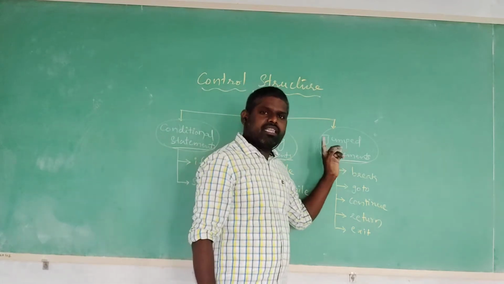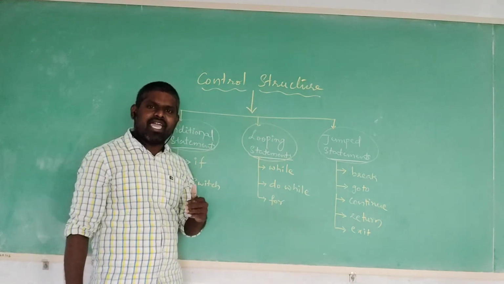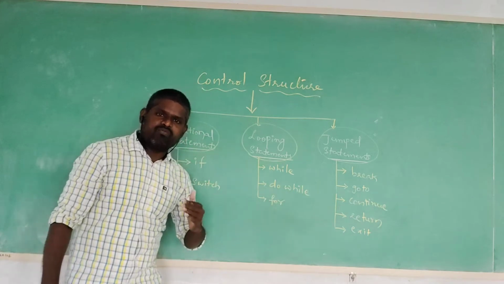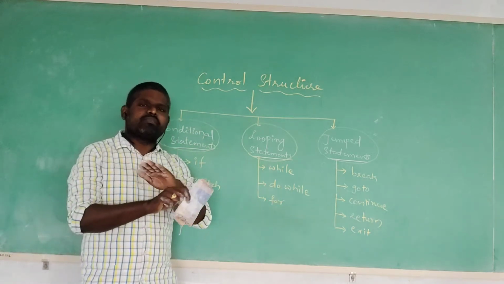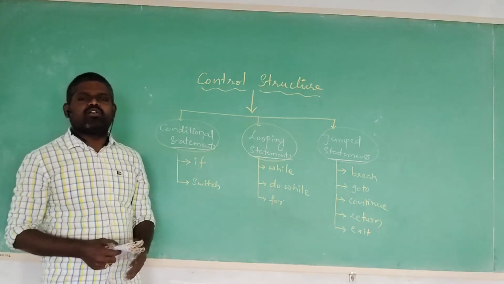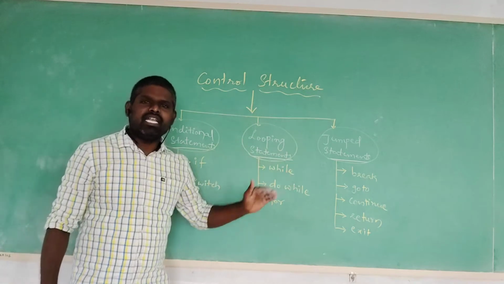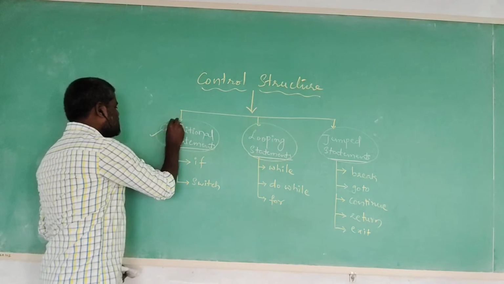Jumped statement: the program control jumps from one location to another, like one line to another line, one function to another function, or terminating the loop body, the conditional, or the entire program. Those statements are jumped statements.